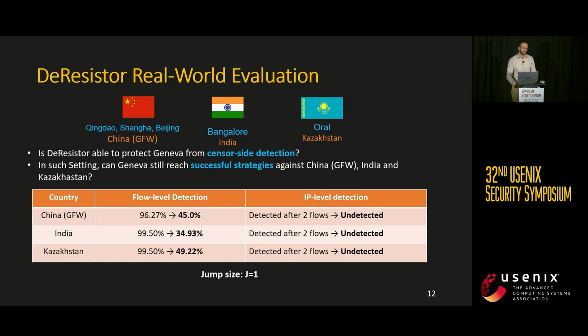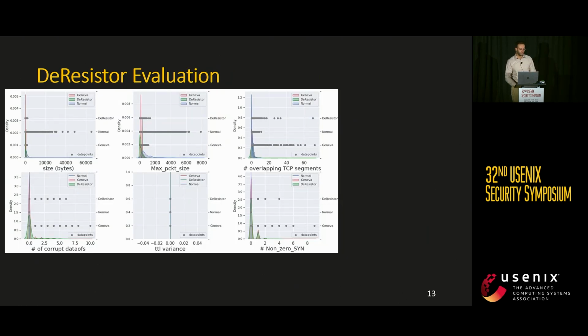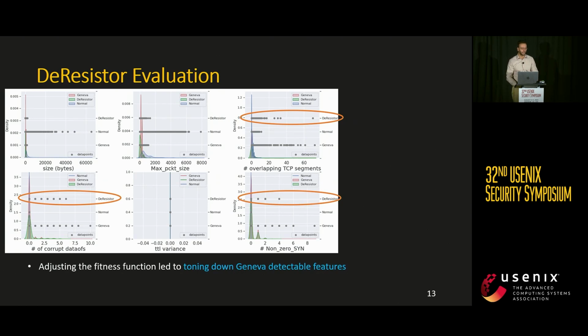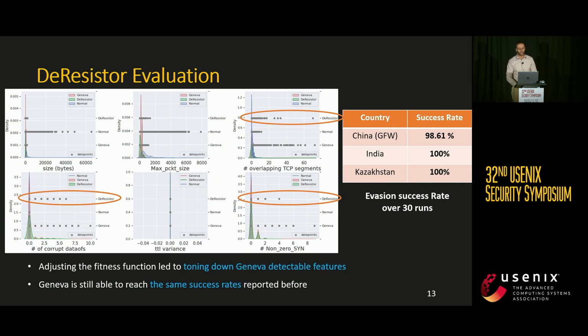So here are the results. While Geneva is blocked after 2 observations, when deployed with DeResistor, it was able to finish its training phase without being IP blocked. And this is observed in all 3 countries across all 5 vantage points. If we look into DeResistor traces, we notice that improving the fitness function actually helped to decrease Geneva detectable features like segmentation and corrupt data offset fields. And all of this is achieved without sacrificing Geneva's ability into producing strategies with high success rate in all 3 countries.